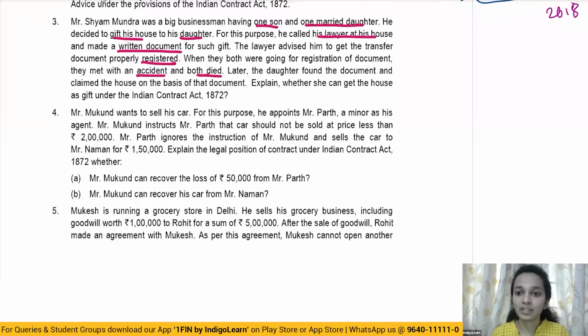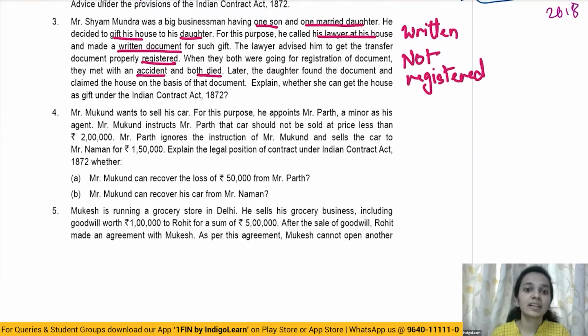So what has happened here in the situation? There's a written document, but it is not registered. Later, the daughter found the document and claimed the house on the basis of that document. Explain whether she can get the house as a gift under the Indian Contract Act 1872.